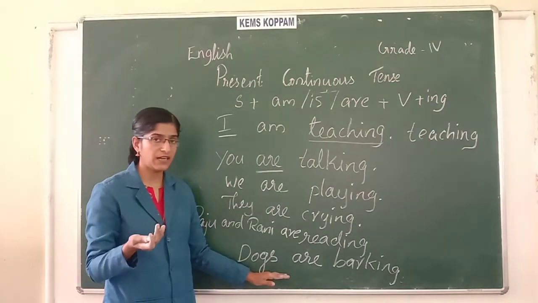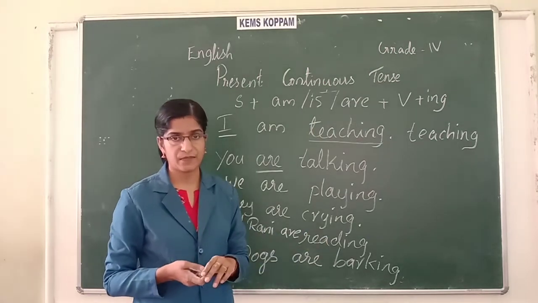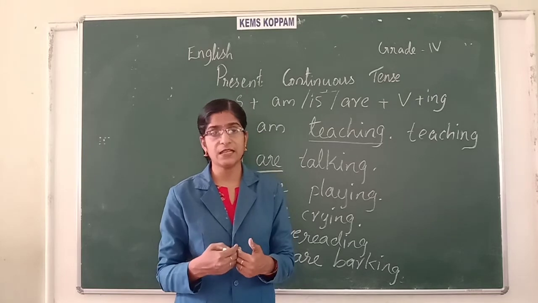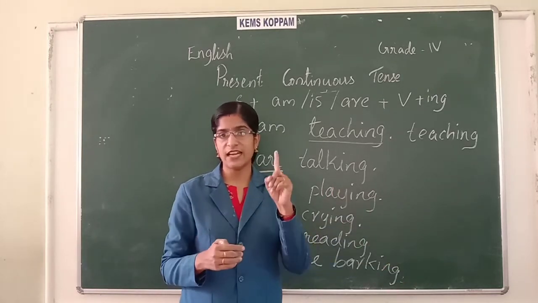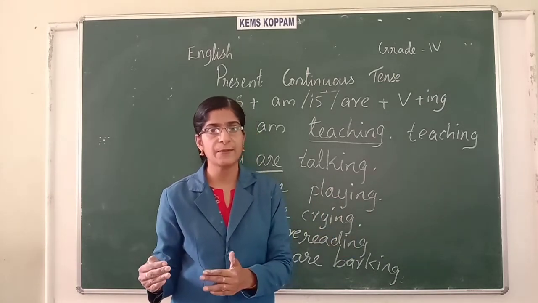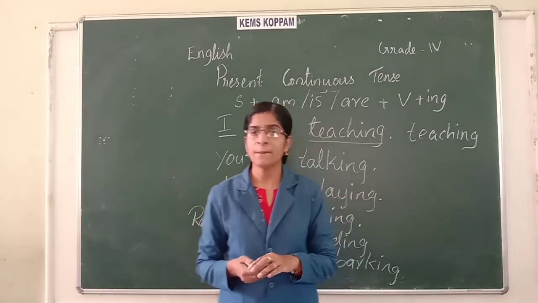More than one dog is there. So, dogs are barking. Okay. Birds are flying. Children are playing in the park. If it is one child, the child is playing. Child is singular, isn't it? So, the child is playing. What is the plural of child? Children. So, children are playing in the park.